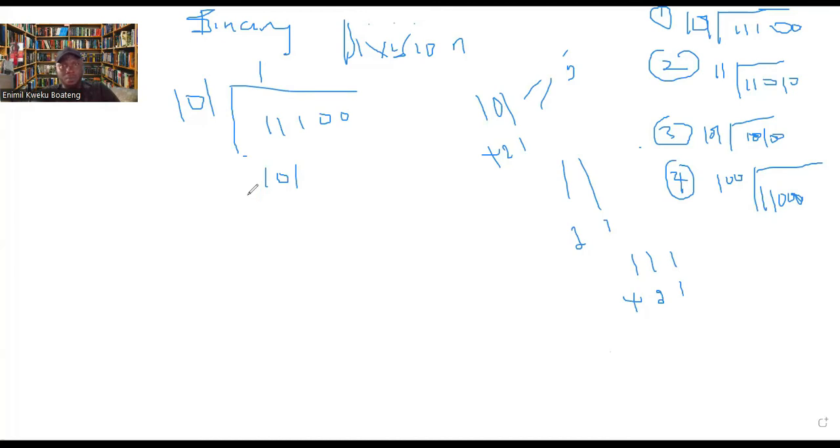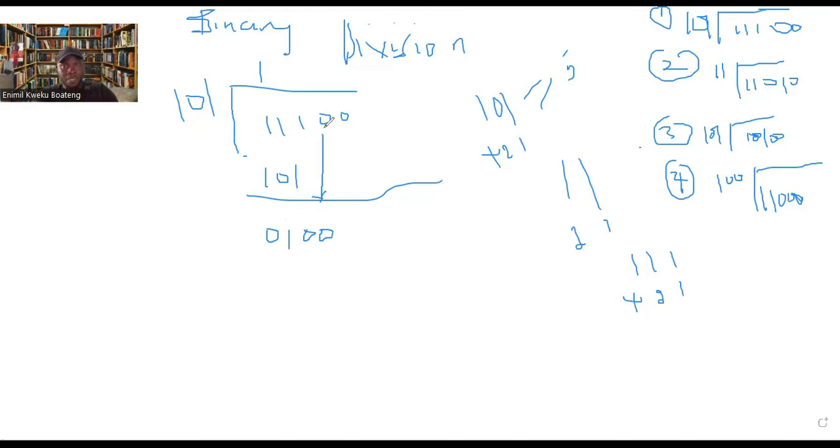Now let's do a subtraction. Now when you subtract this, it's given as 0. This is given as 1, and then it's given as 0. Now, 101 will not go into 10. Do you have a bit to drop? Yes, we have a bit to drop. So let's drop that bit. Do you have a number here that we can drop? That's a bit. So we drop that number. Always use the arrow so that you are guided.